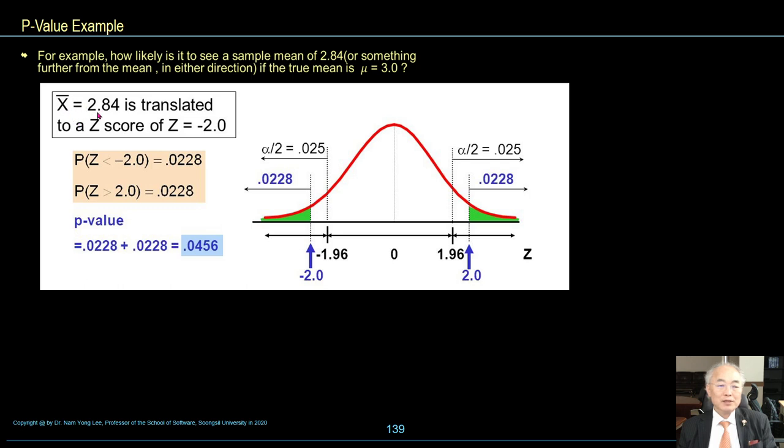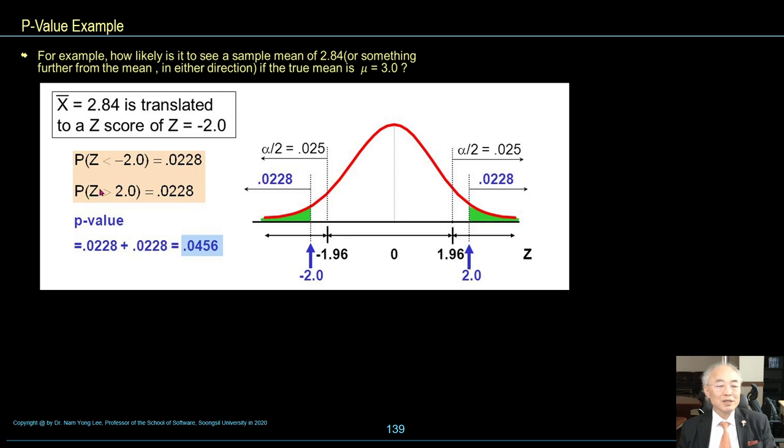X bar is 2.84, which is translated to a Z score. Z is minus 2.0 here. So the probability of Z less than minus 2 is equal to 0.022.